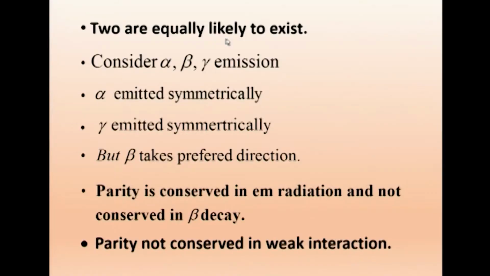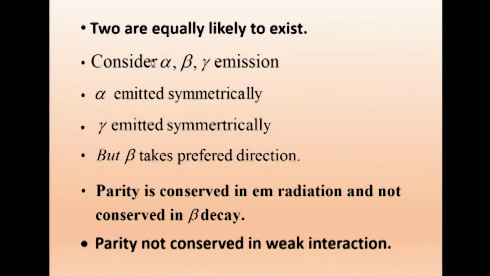So now we will go further. The two are equally likely to exist. What is happening in the real and what we see in the mirror are equally probable to exist. This is what we observe in a physical phenomenon: whatever is happening in the real, in the mirror also we will be able to observe the same thing.